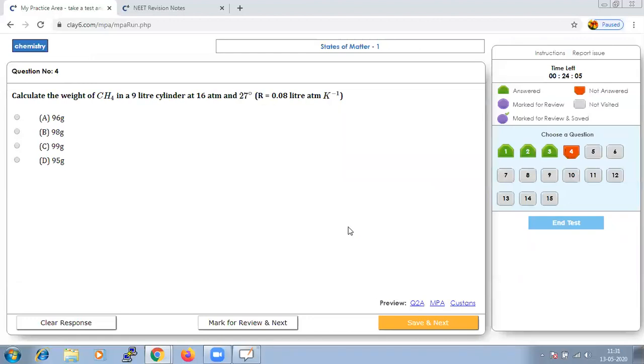They have asked us to calculate the weight of CH4 in a 9 liter cylinder at 16 ATM and 27 degree Celsius. Let us list out the values given to us.